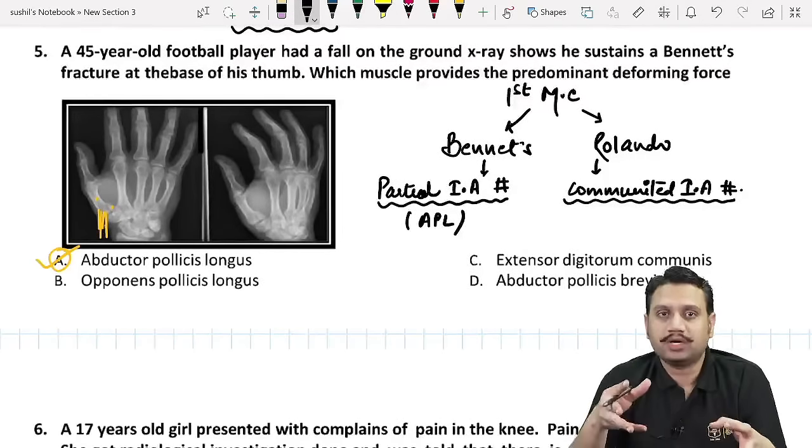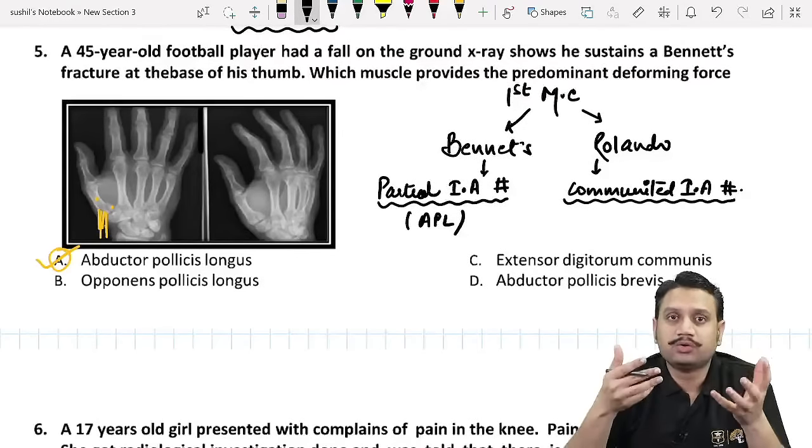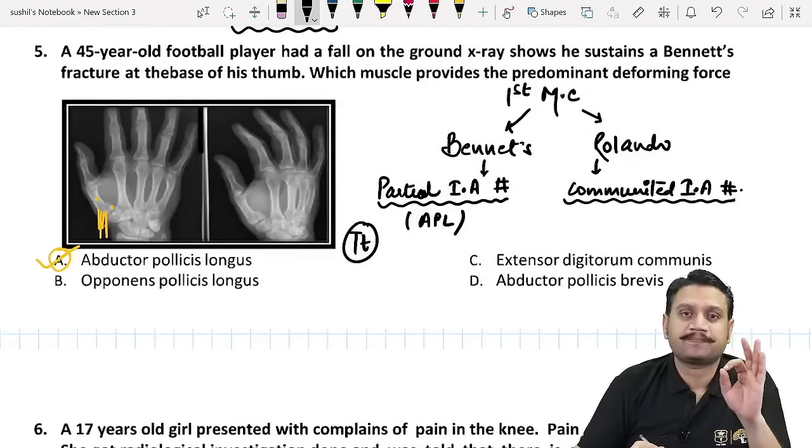It will deform the bone. So if the force will deform the bone, can we manage it conservatively? Absolutely not. So what do we do? What is the treatment plan for this? The treatment plan will always be fixation. So it is mandatory.